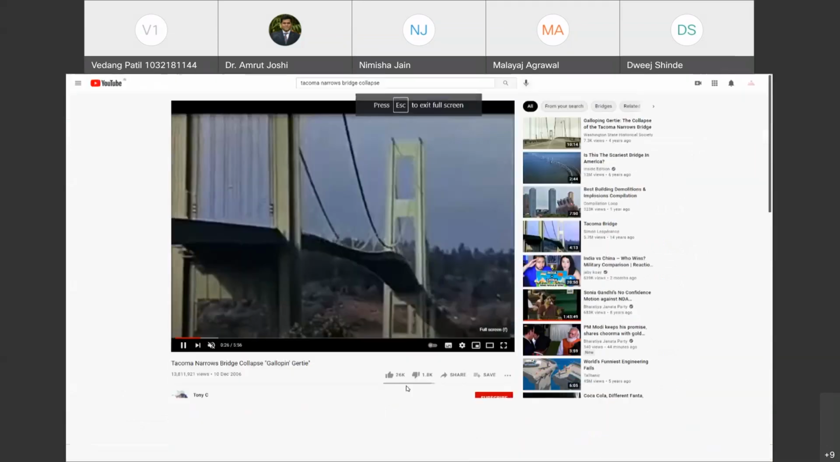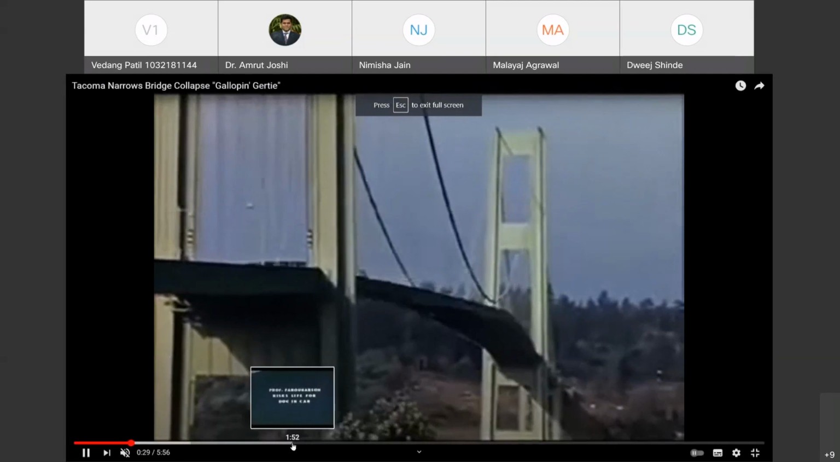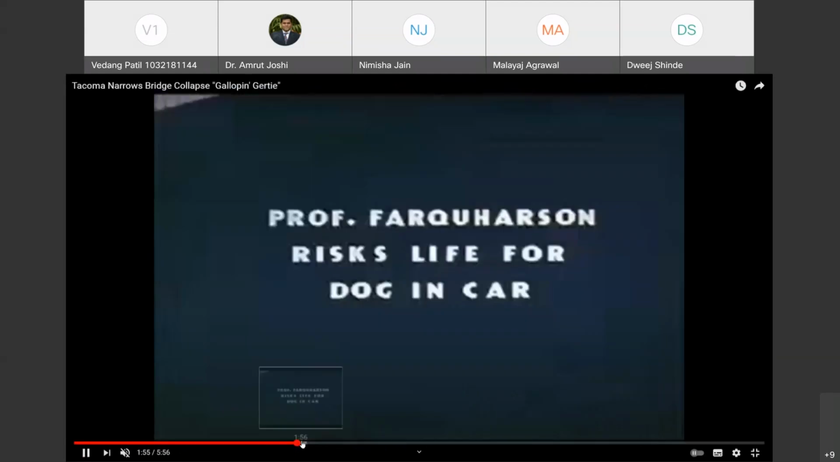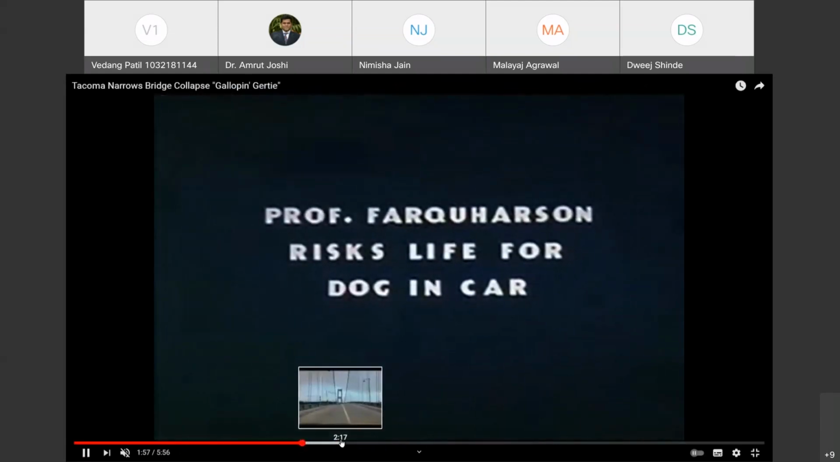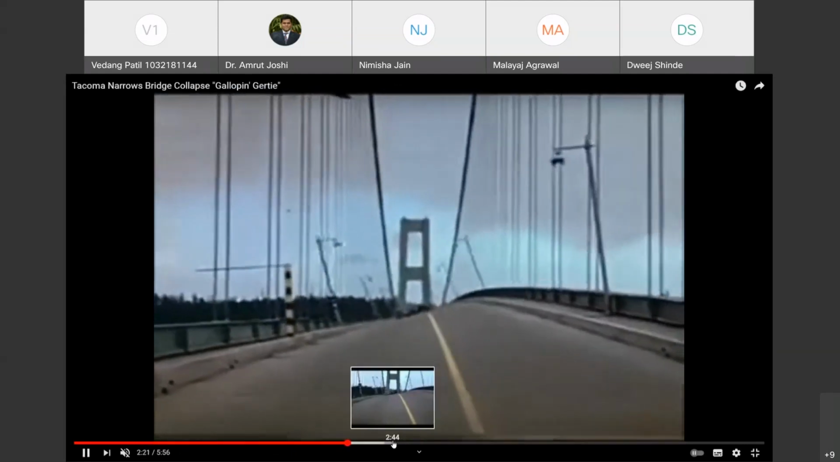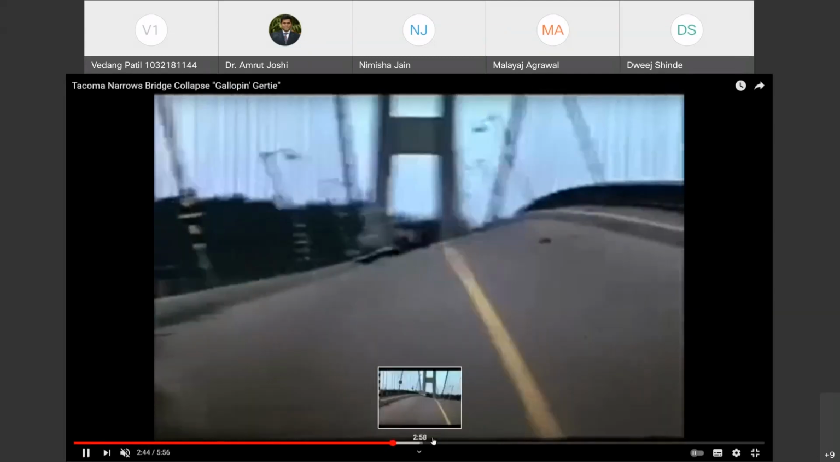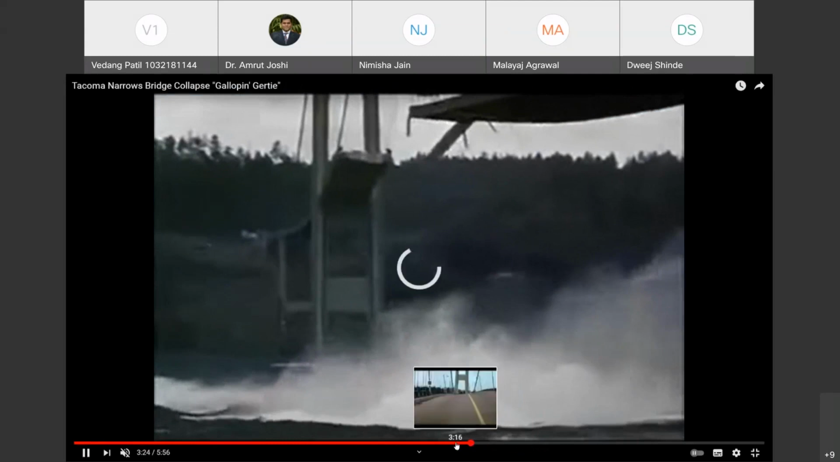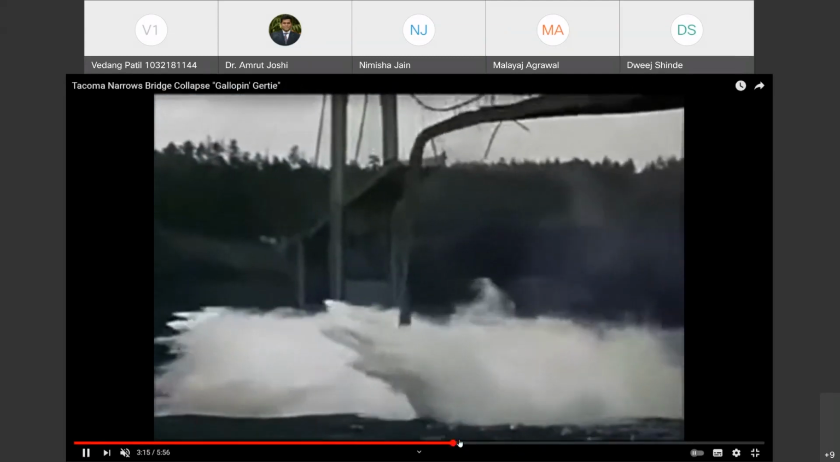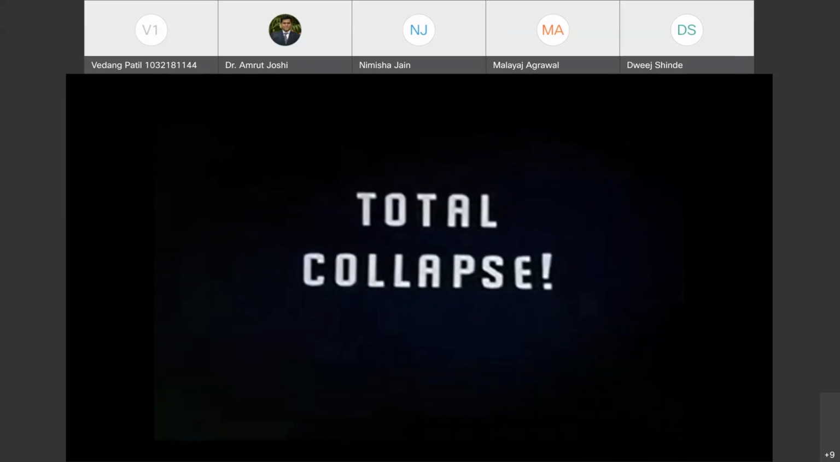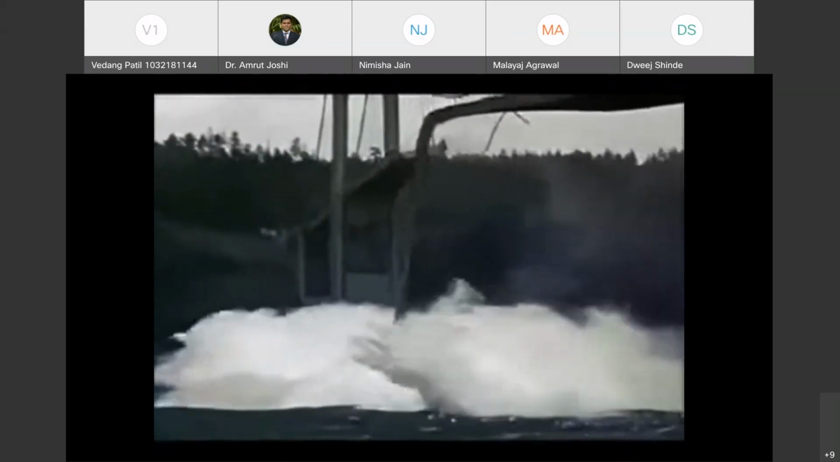Yeah. So just have a look at the catastrophic phenomenon. This is all resonance. Oscillations stop decaying. Instead of that, they just go on building up. Are you with me? Yes, sir. And till finally the bridge collapses. Till finally it collapsed.